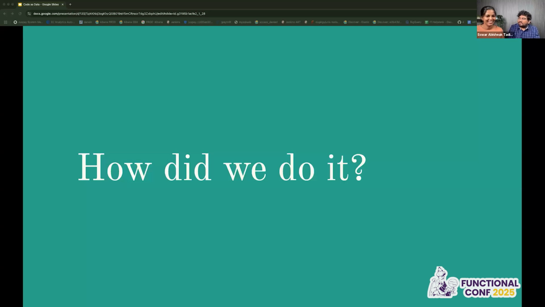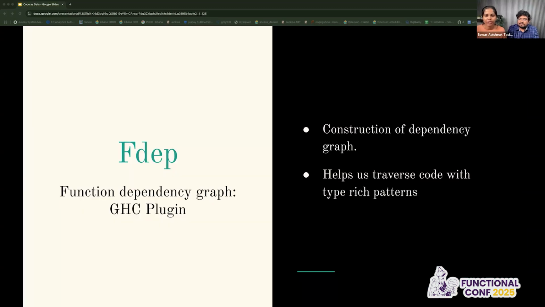For example, we wrote a plugin called fdep. What it does is build a function dependency graph. This plugin runs right after the type checker. For every function, it goes through what the dependent functions are. That way we have a big function dependency graph as output, so that whenever someone modifies one function, they will know that all these features and all these flows are going to be affected because of that. That is how we started.